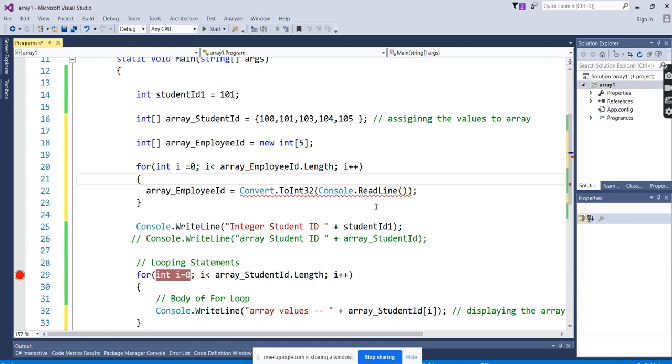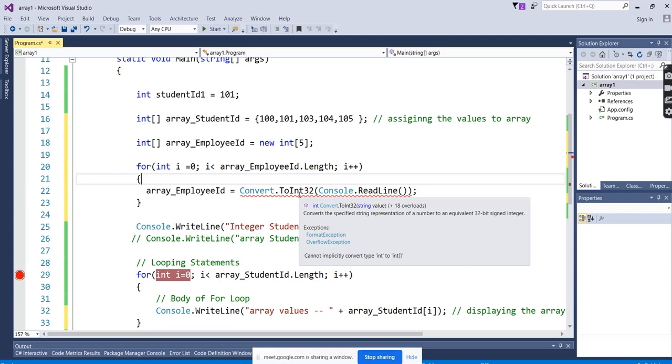So what is going to happen here? It is giving an error. Converts specific strings to the number of Int32. Cannot implicitly convert int to int array. Okay, why is it giving an error? You can see the line below, right? If what we did is correct, the data type is integer, and we are converting this Console.ReadLine string to integer. We are converting, but it is saying cannot implicitly convert int to int array.